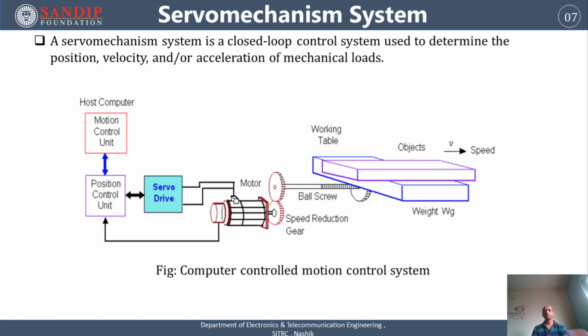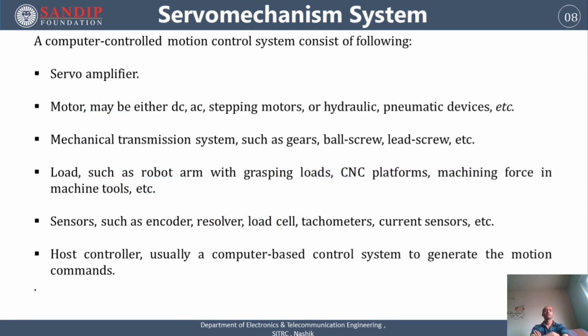We are going to transmit the power from that shaft to the mechanical load. As the shafts are rotating, our mechanical load displaces from one position to another position. Hence, all these things we are going to control; here motion is going to be controlled. We are going to control the motions through this. So here, a computer control motion control system consists of the following elements.